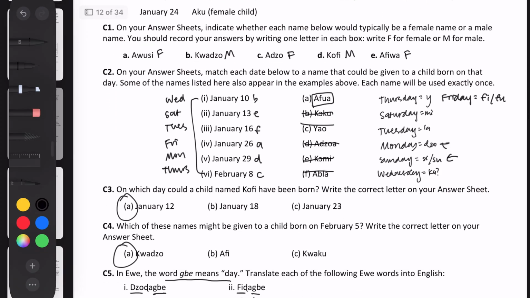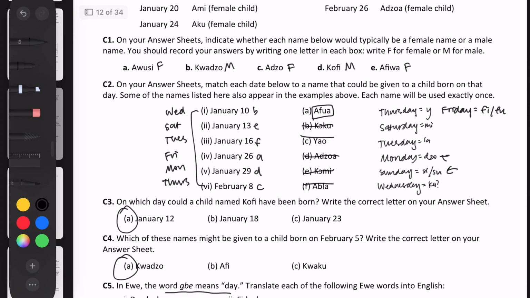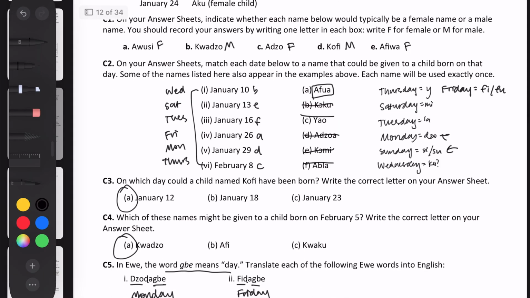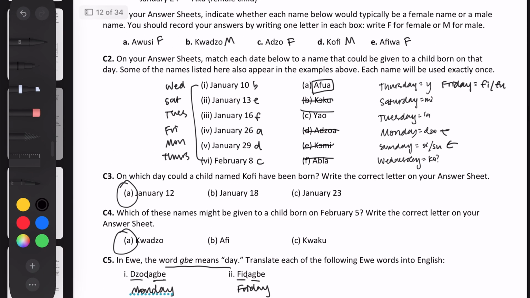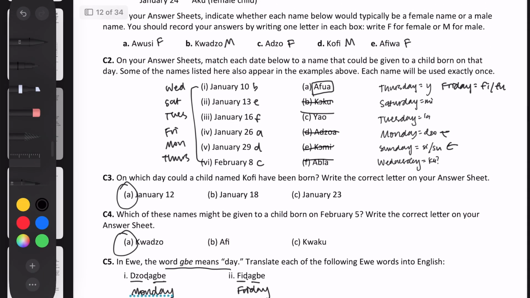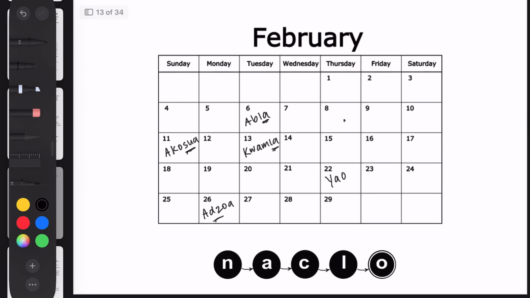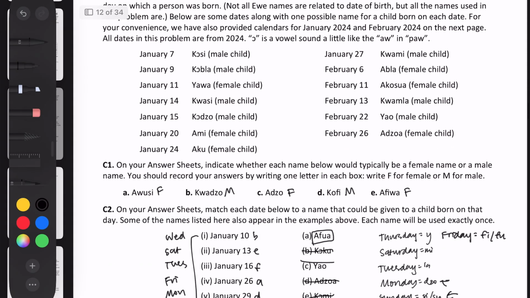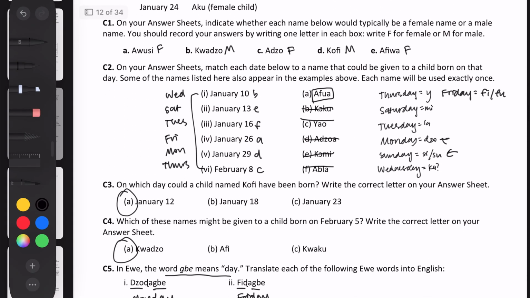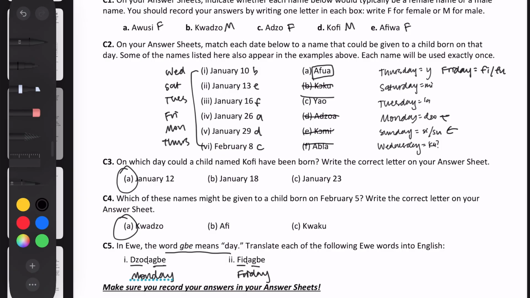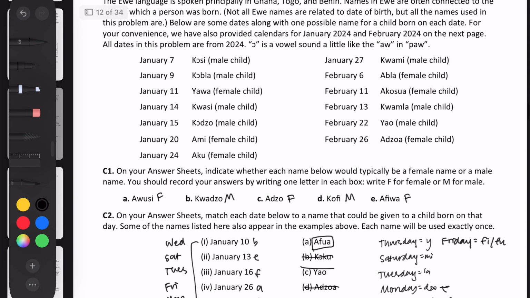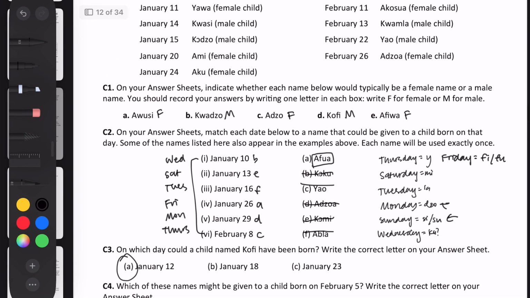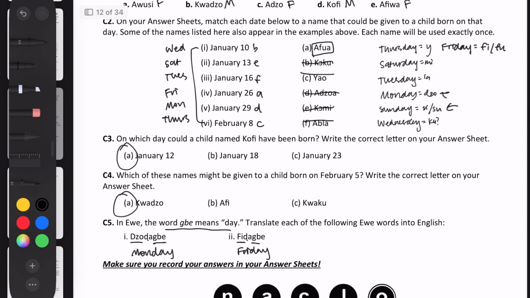And yeah, that's the problem. I hope you guys enjoyed. This one was actually pretty fun. I feel like it's fun to kind of decode it and try to find the dates that are correct. And yeah, it's also pretty satisfying when you figure it out. I wouldn't say it's the most difficult, but it's definitely a great way to get started on some of these fun problems that are not necessarily just translating words, but also figuring out cultural or linguistic traditions that people have, like these birthdays and names. It's kind of cool. So yeah, as always, I hope you enjoyed, and let me know if you want to see any other problems. Thank you so much.